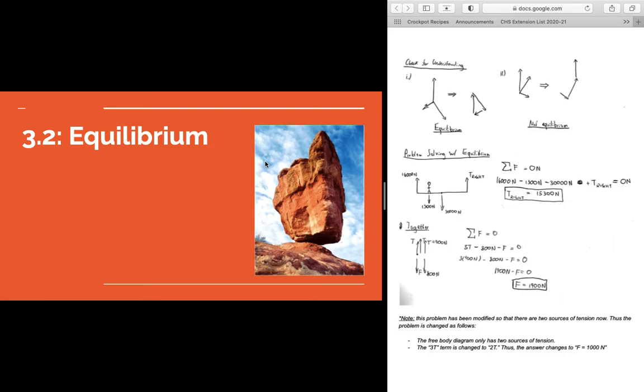So today we're looking at 3.2, equilibrium. To give you a hint of what we're looking at, equilibrium means equal or balanced, like this rock right here is balanced on this perch.